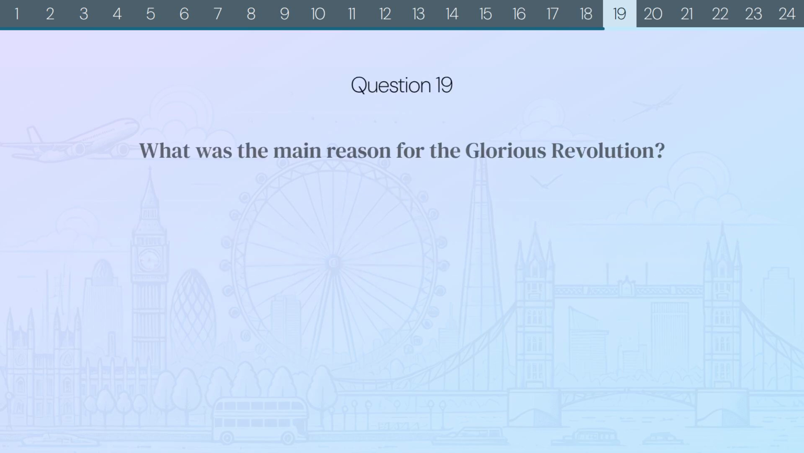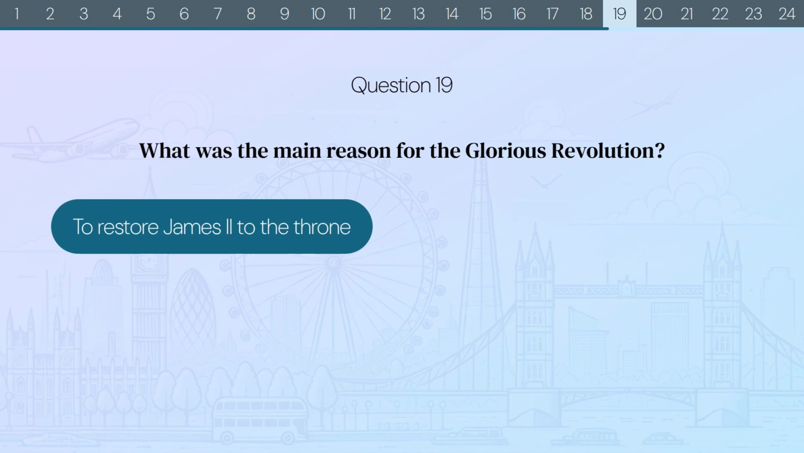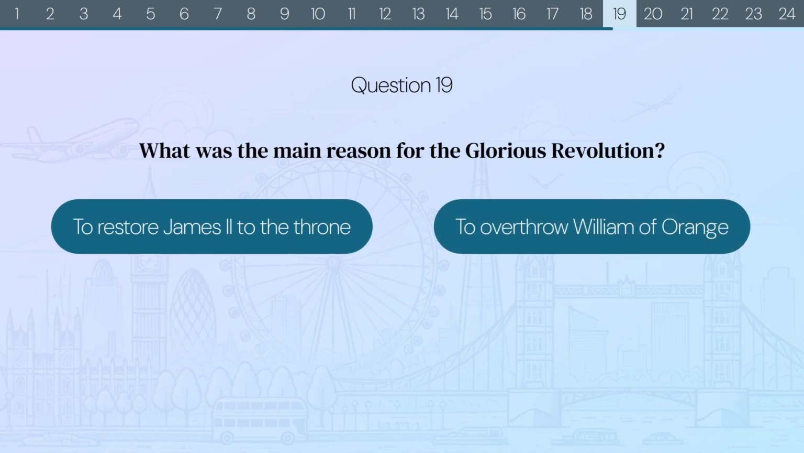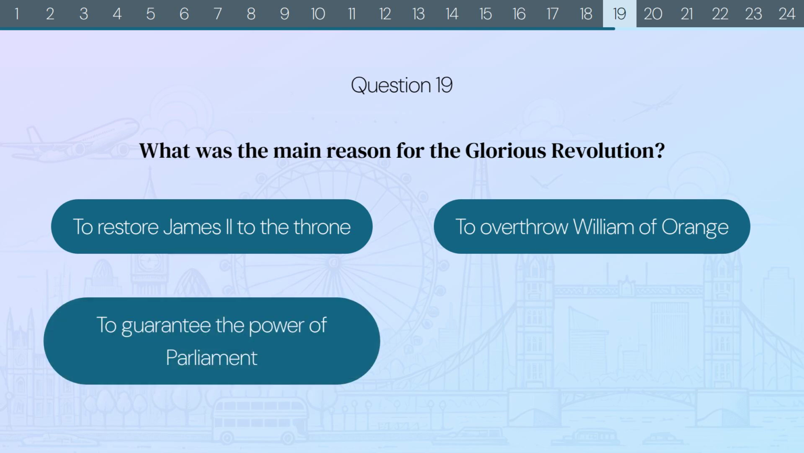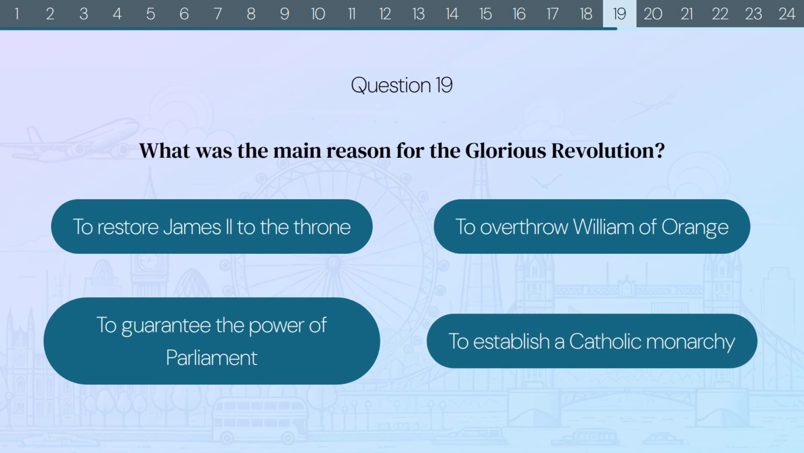Question 19. What was the main reason for the Glorious Revolution? To restore James II to the throne? To overthrow William of Orange? To guarantee the power of Parliament? Or to establish a Catholic monarchy?